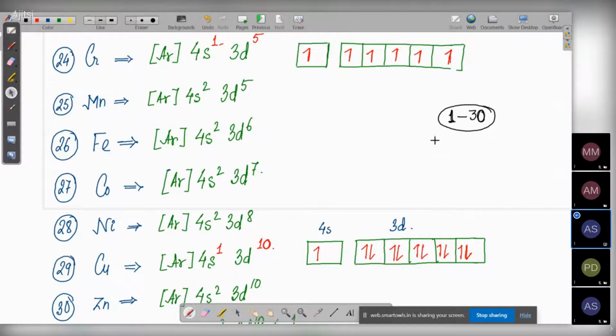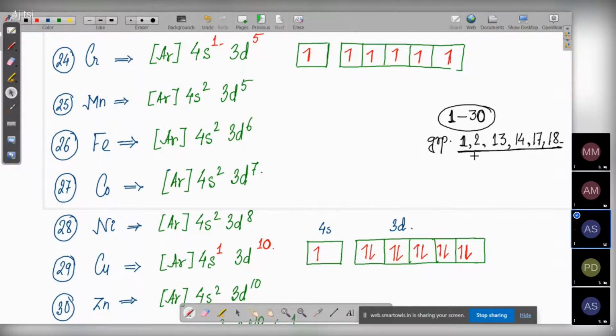And for your class 11, you need to know the elements of group 1, group 2, group 13, group 14, group 17, and group 18. You need to know them down the group. Lithium, sodium, potassium, rubidium, cesium: this is group 1. Then beryllium, magnesium, calcium, strontium, barium: this is group 2.